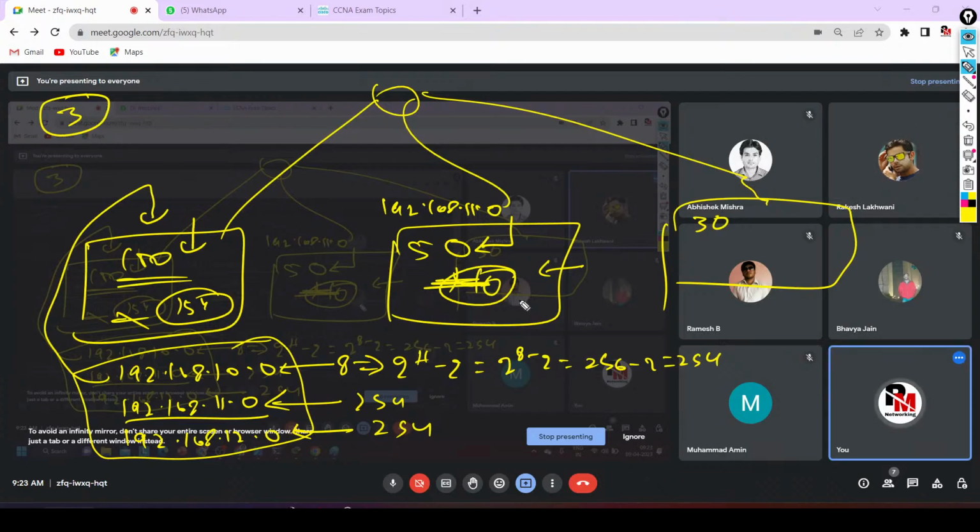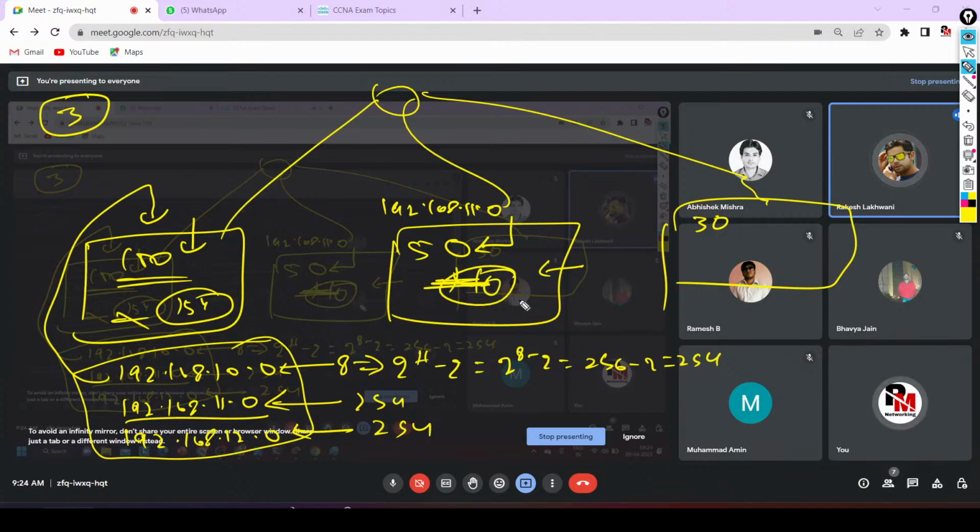Actually, I am asking you, I have 3 departments in my organization. In department 1, I need only 100 IP addresses. So if I use a network ID from class C, how many IP addresses will be wasted in department 1? So 154. Yes or no? Can I use those 154 IP addresses in department 2? No, I cannot use them, otherwise it will overlap. I am talking about the default class full network. By default, we can't do that, though we can do subnetting.